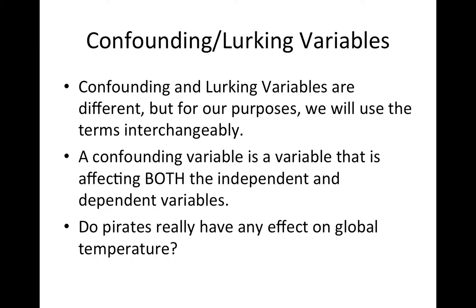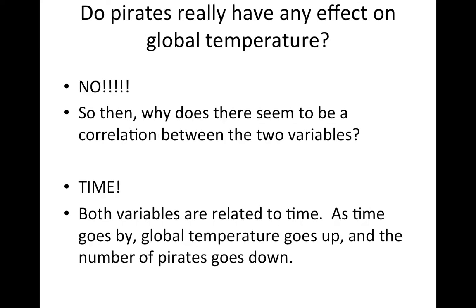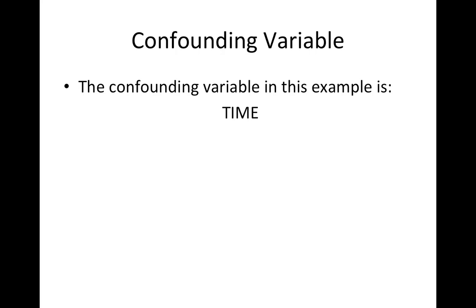Confounding and lurking variables are actually different from each other, but for our purposes, we're going to use the terms interchangeably. A confounding variable is a variable that is affecting both the independent and dependent variables. Do pirates really have an effect on global temperature? No. So then why does there seem to be a correlation between the two variables? Well, because of time. Both variables are related to time. As time goes by, global temperature goes up and the number of pirates goes down. So the confounding variable in this example is time.